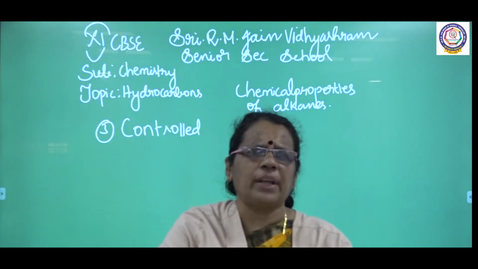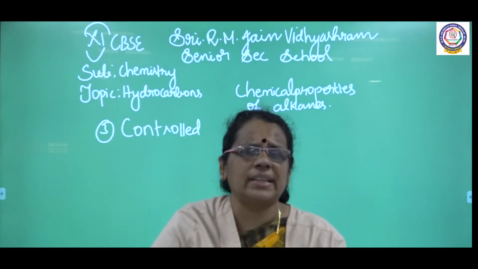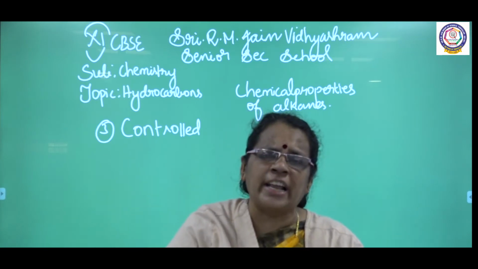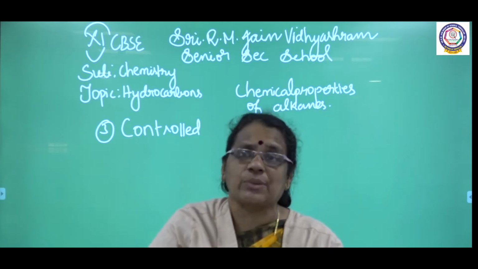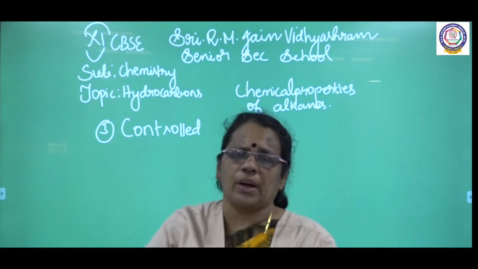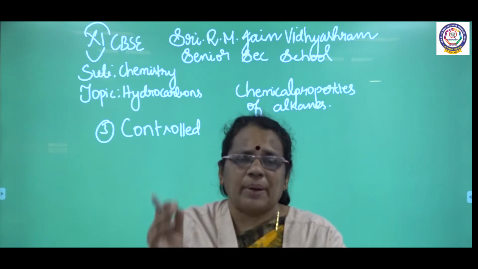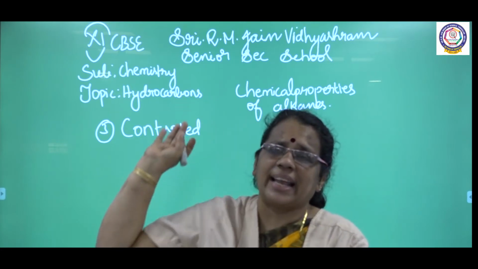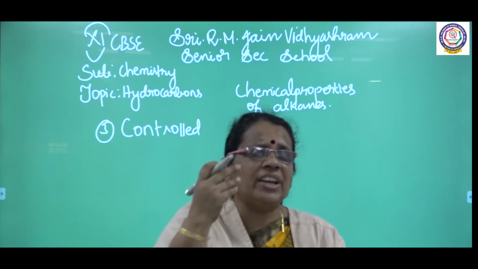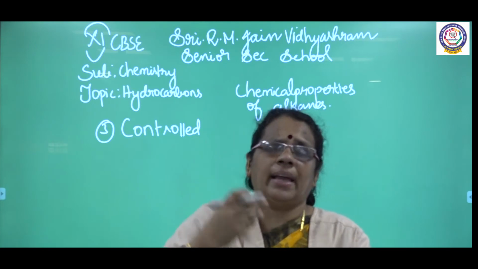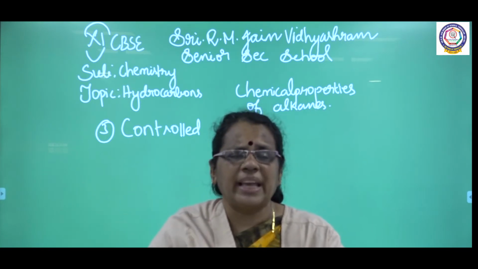Here we take a limited supply of oxygen. The reaction is carried out in the presence of a metal catalyst. What are the conditions here for controlled oxidation? I am going to take a limited supply of oxygen in the presence of a metal catalyst, because the reaction is slow here. So in order to alter the rate of the reaction, I am using a catalyst.